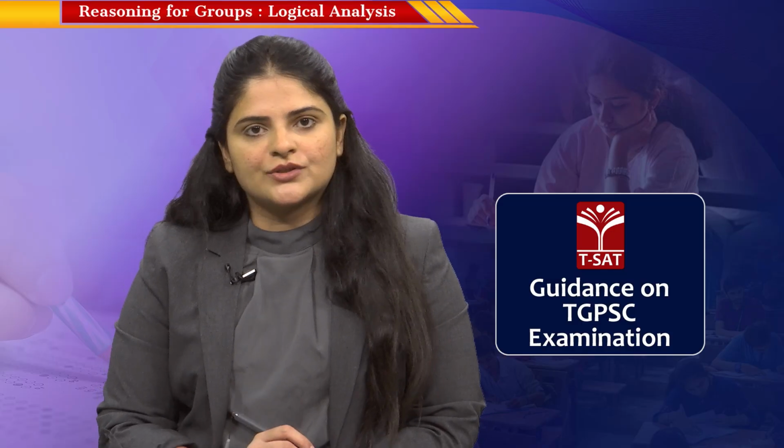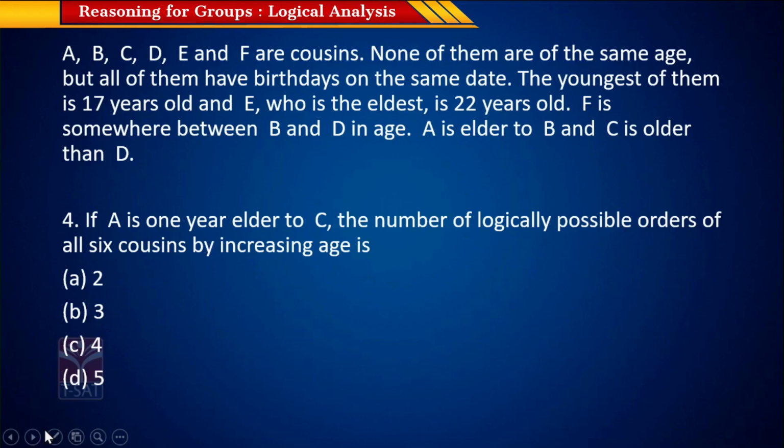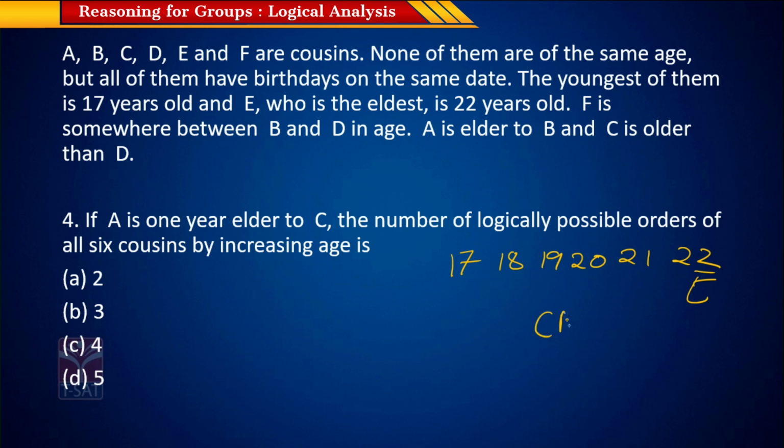Let's look at the next question now. With this given information, A is 1 year elder to C. The number of logically possible orders of all 6 cousins by increasing age is. So you have 6 cousins, 17, 18, 19, 20, 21 and 22. You know E is over here always, and A is 1 year elder to C. So C and A will come as a combination like this.